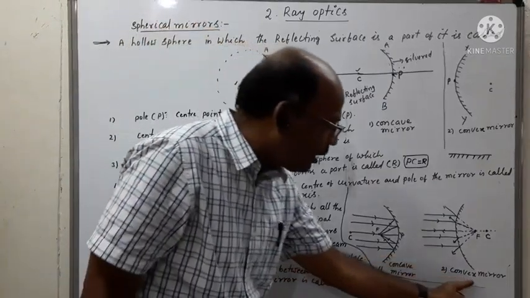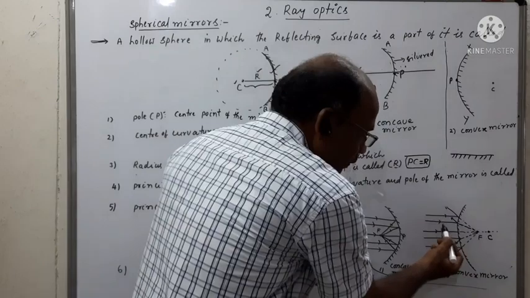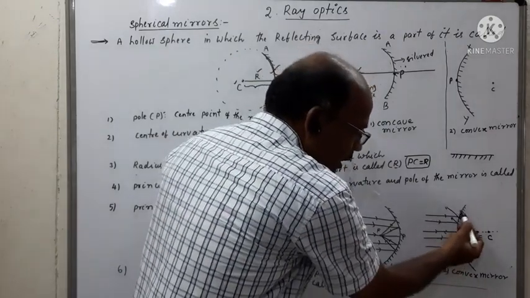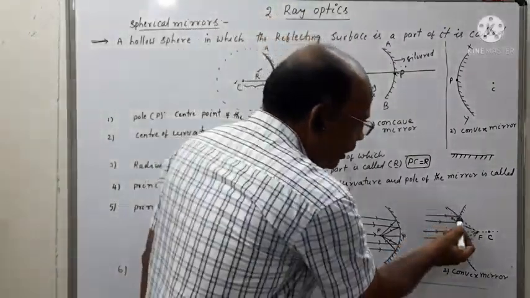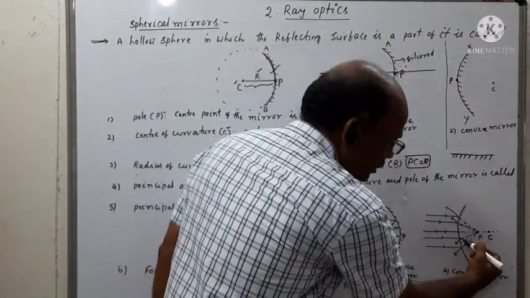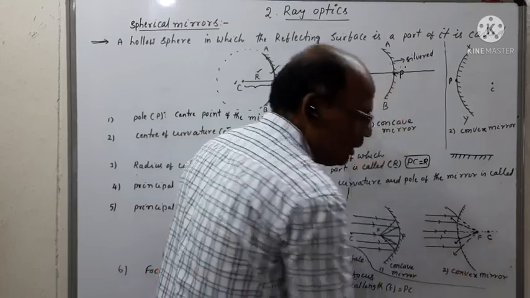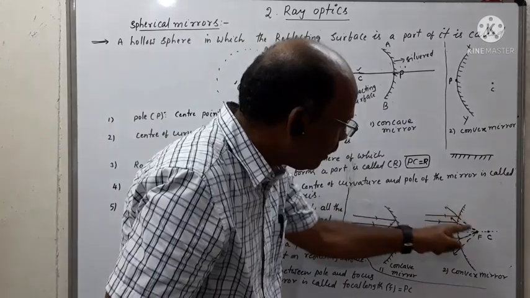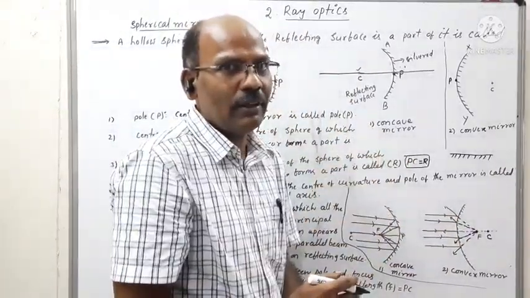In the case of convex mirror, here we can observe these 4 parallel rays which strike on the outer reflecting surface. After reflection, if we extend the reflected rays in the backward direction, this is the point where all the reflected rays appear to come from.